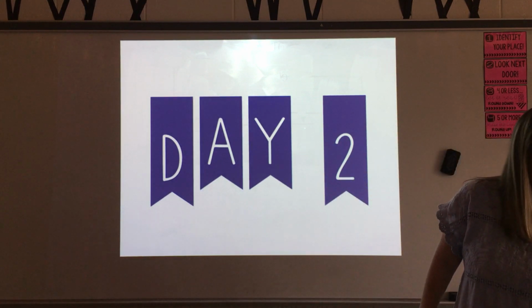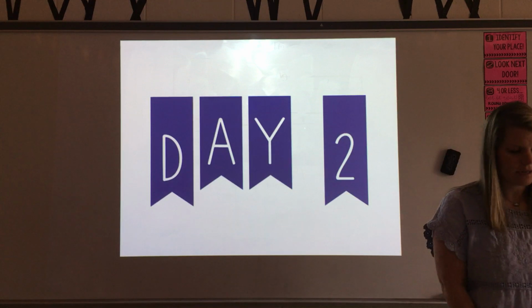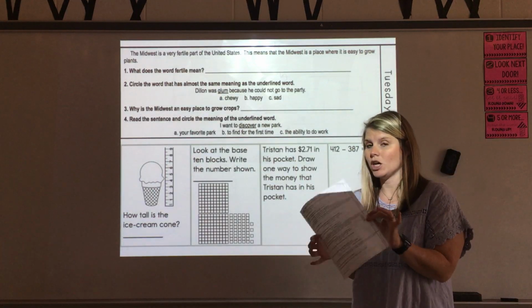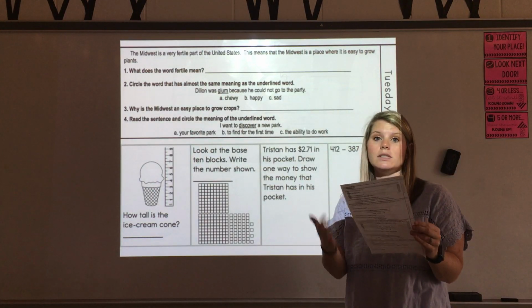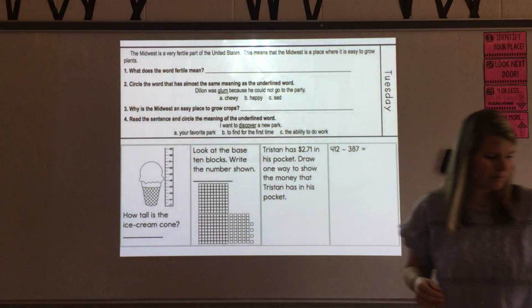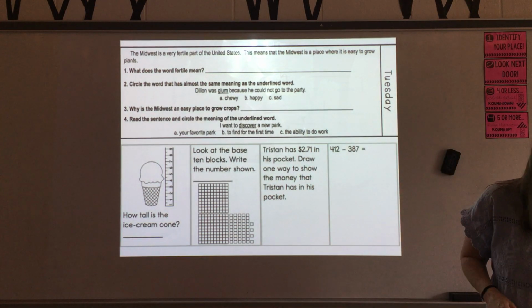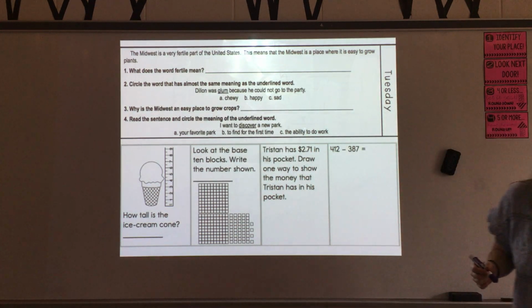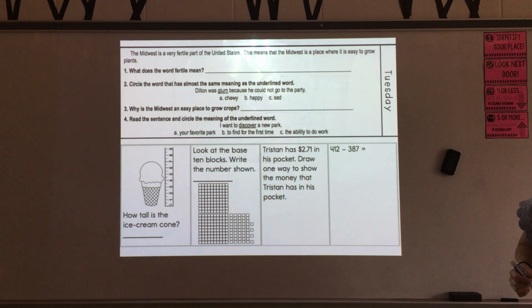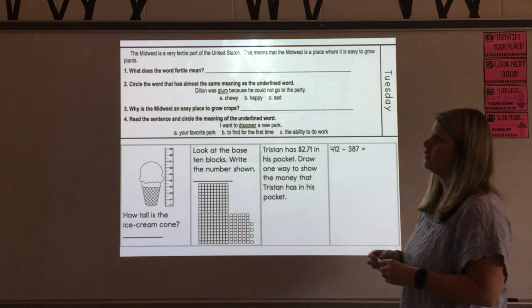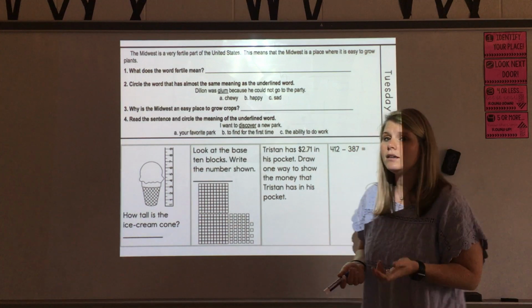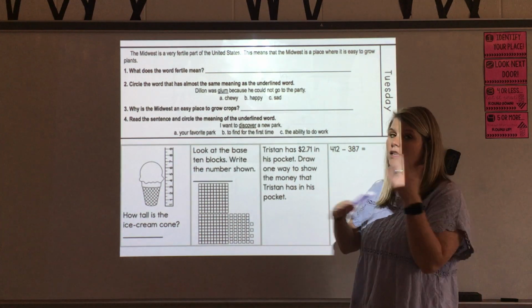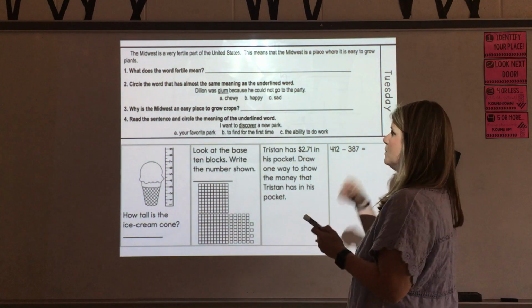So again, remember for this morning work section, we're going back to the sheet that we started yesterday. You're just moving on to Tuesday and day 2. So that same sheet. All right, so let's get to it. Now yesterday we read about Brandy, who's a 2nd grader that lives in Nebraska in the Midwest, was born in Alaska. So this is a continuation of that same story.